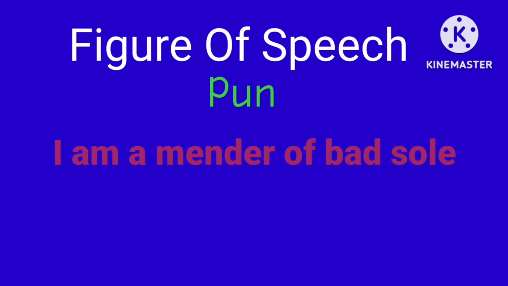But he wants to mean the officer that he can mend the bad soul. Here soul means the spirit also. So he is saying that he is the doctor of souls. But by saying so, he means that he is the mender of spirit. If you are bad by nature, then I can mend you, I can repair you. That is what he wants to say.